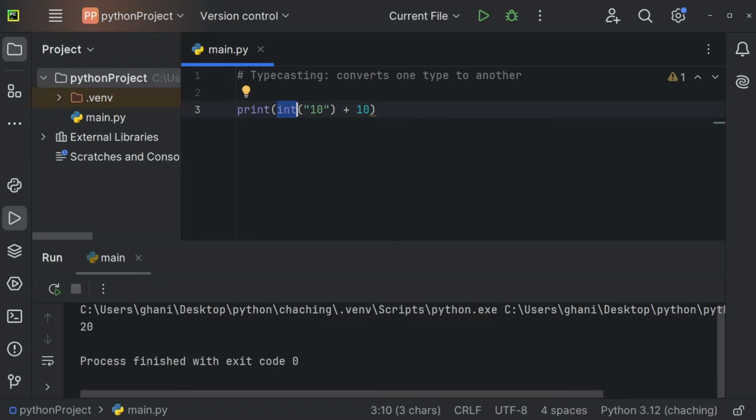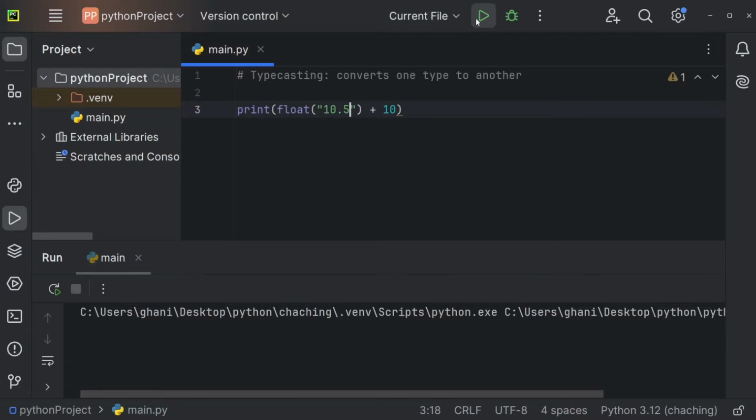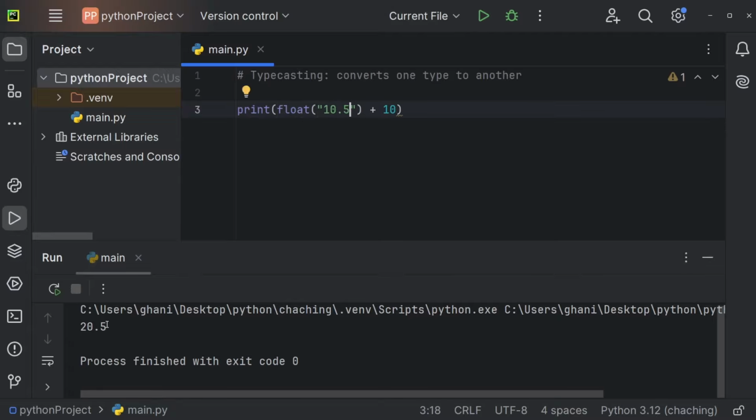We can also transform this to a float, so to a decimal number. And now we're getting 20.0. And of course this here could be 10.5 now, for example. And we're getting 20.5. Of course you could also remove this and now turn this number into a string, so str for string. And let's convert this number to a string. And now we're getting 10.510 because we're just concatenating those two strings.